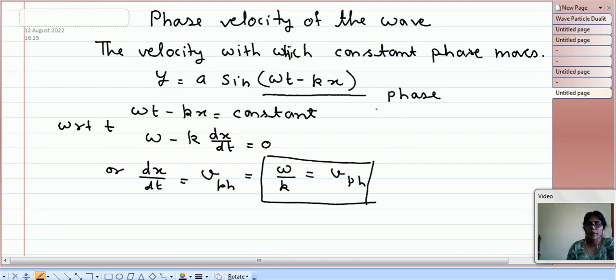Now let us apply this to the matter wave.